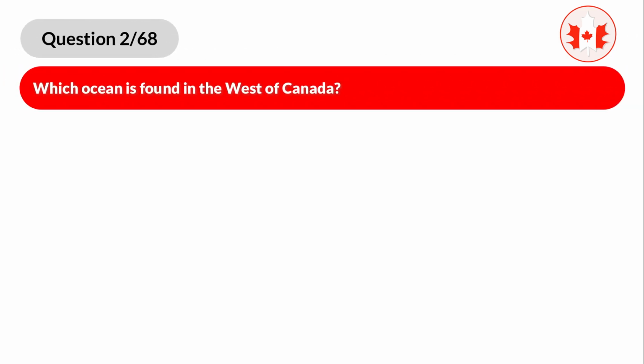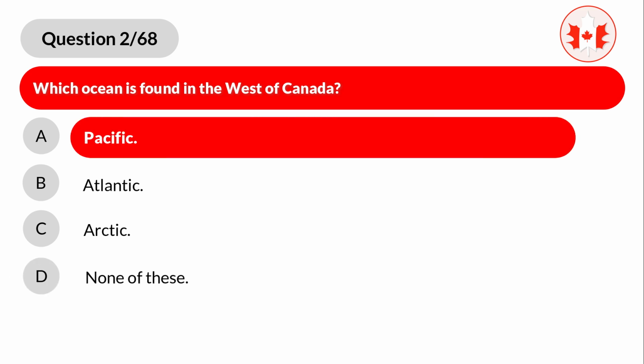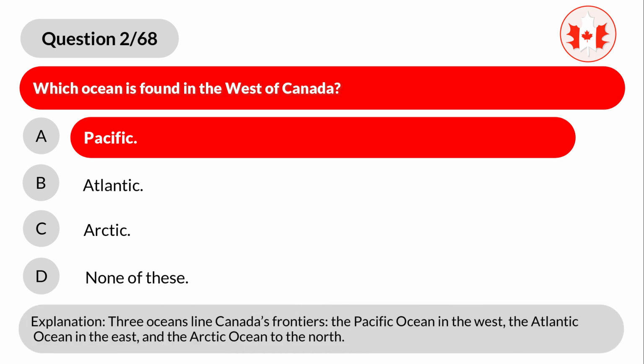Question 2. Which ocean is found in the west of Canada? A. Pacific. B. Atlantic. C. Arctic. D. None of these. Correct answer is A. Pacific. Explanation. Three oceans line Canada's frontiers: the Pacific Ocean in the west, the Atlantic Ocean in the east, and the Arctic Ocean to the north.